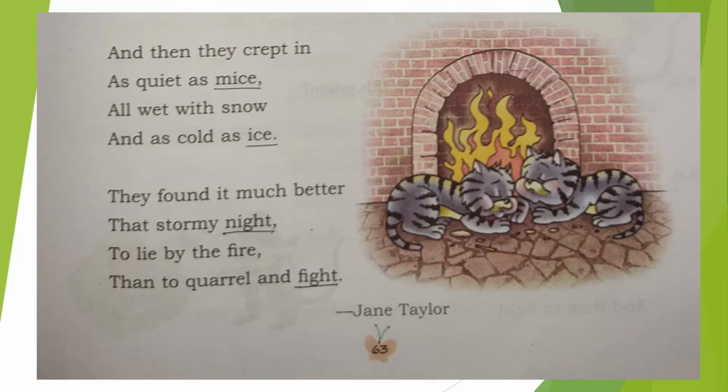So, this poem was written by Jane Taylor. And let us see the rhyming words over here. Mice, eyes, night, fight. So, this is the poem, children. Read the poem and learn once or twice.